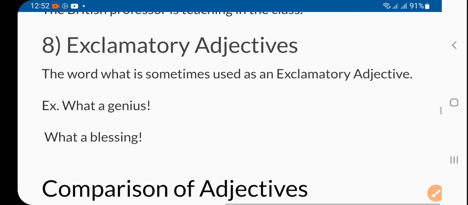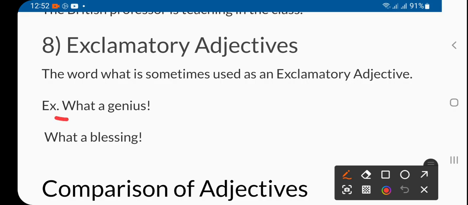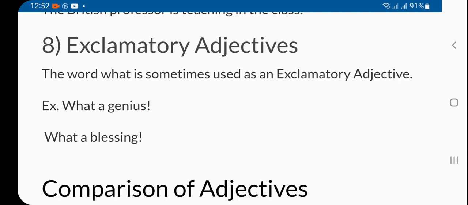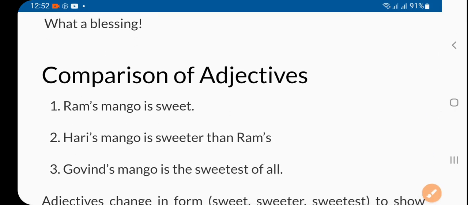And the last one is exclamatory. Exclamatory is sometimes like: what a genius, right? What a blessing. So that's an exclamatory adjective, like what a blessing for us, something like this. So these are the different types.